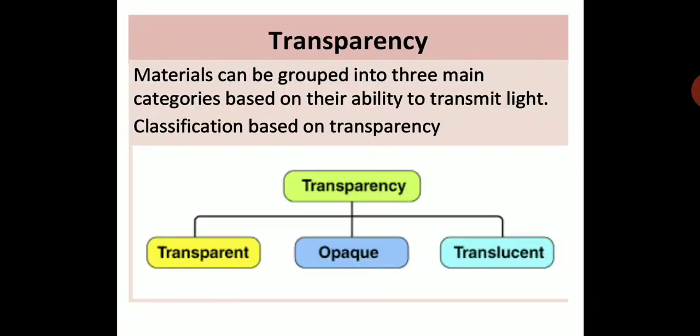One more property of material we are going to learn today is transparency. Materials can be grouped into three main categories based on their ability to transmit light. This property is based on the criteria of how much light it will transmit. The classification based on transparency is transparent, opaque, translucent. Children, you have to draw this diagram and show this classification the way it is done. Please take this down in your notebook.